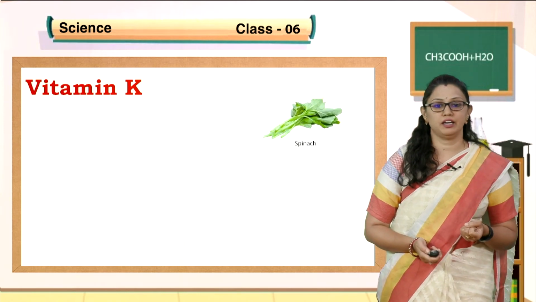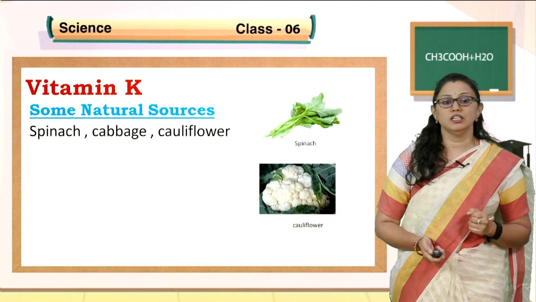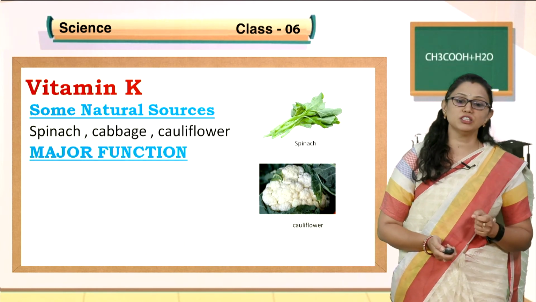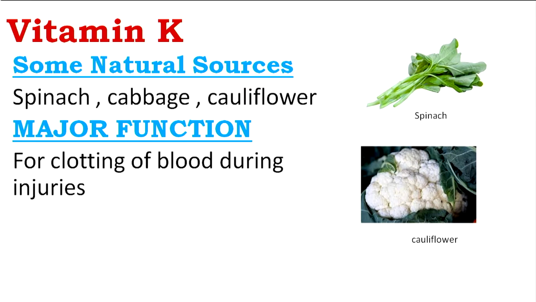Vitamin K. You can see some sources of vitamin K, that is spinach, cabbage, cauliflower, and the major function of vitamin K is for clotting of blood during injuries. Remember children, if you do not have vitamin K, when some injury happens, the blood will not stop. For the clotting of blood, we need vitamin K.